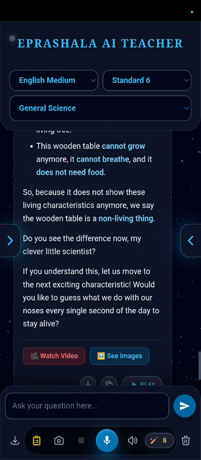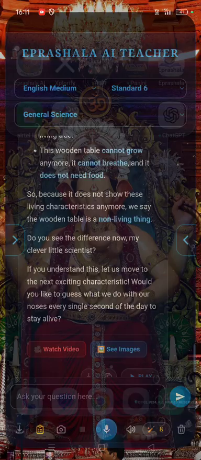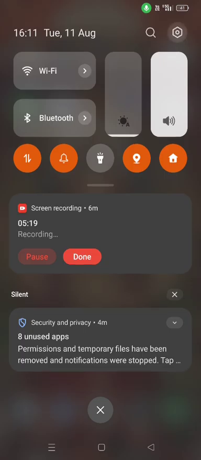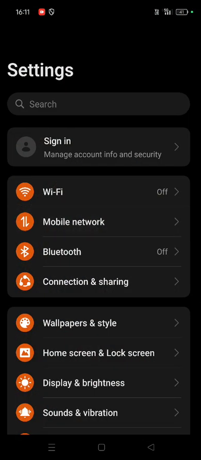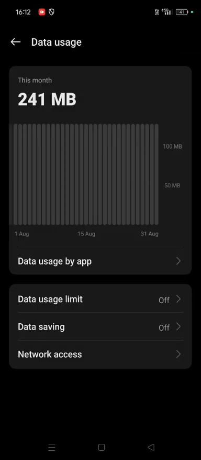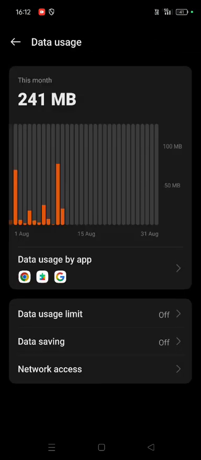See, now you can see I have been chatting with this. I have asked two questions. I have chatted for around 3 minutes. Now let's see what our data usage is. Settings, mobile network, data usage. See, I have consumed around 4 MB of data and I have chatted for around 3 to 4 minutes.